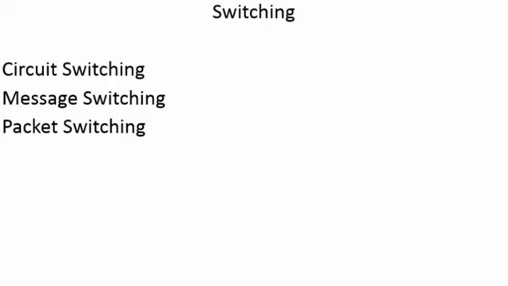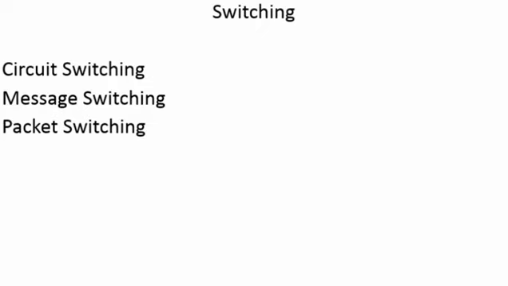So the question that arises here is, when message switching was available, why was packet switching introduced at that time? Because the packet is a very small combination of the messages and packets are easy to handle. It also takes less time to be transmitted, so that is why packet switching was introduced when message switching was already there. So what are the drawbacks of message switching?